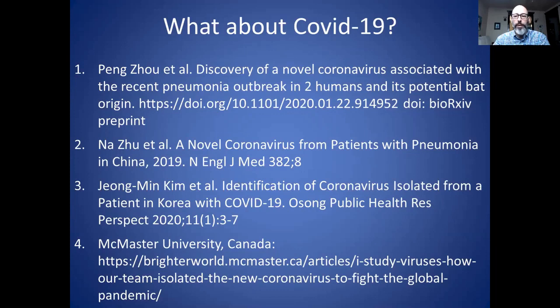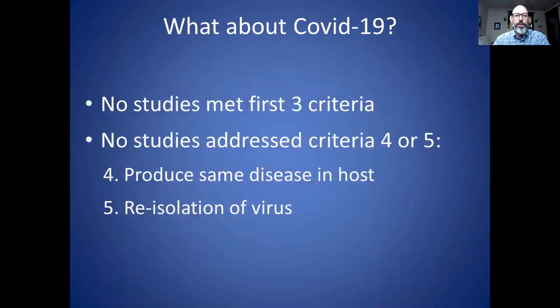And then the fourth one is a group from Canada that has reported to some news media that they have also isolated this COVID-19 virus, but they have not published yet. So there's much less information about their specific methods, but there was enough to know what's going on. Out of what I found, none of the studies met the first 3 criteria. No studies tried to address criterion 4 or 5, which is inoculating the isolated particle into a healthy host and causing the disease, or re-isolating it from that person. This was just not done at all, not attempted.